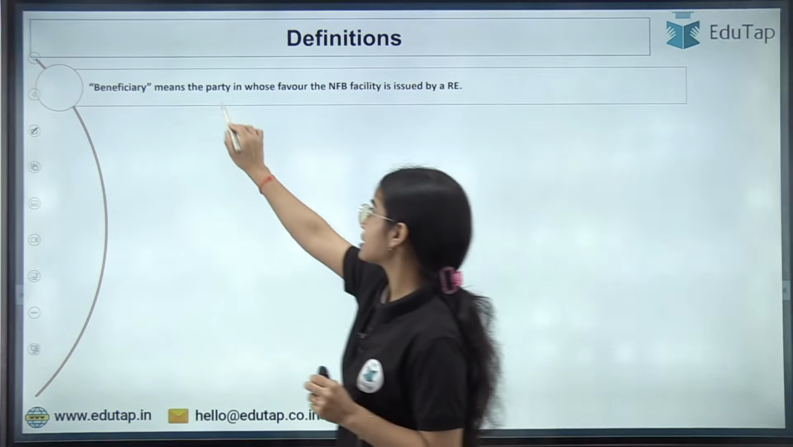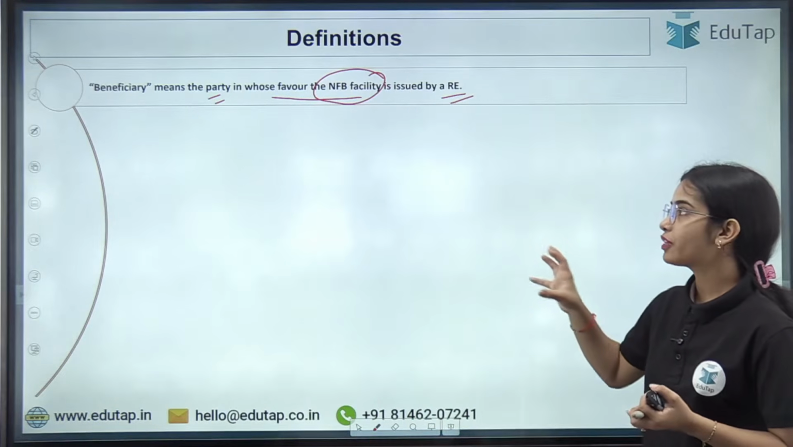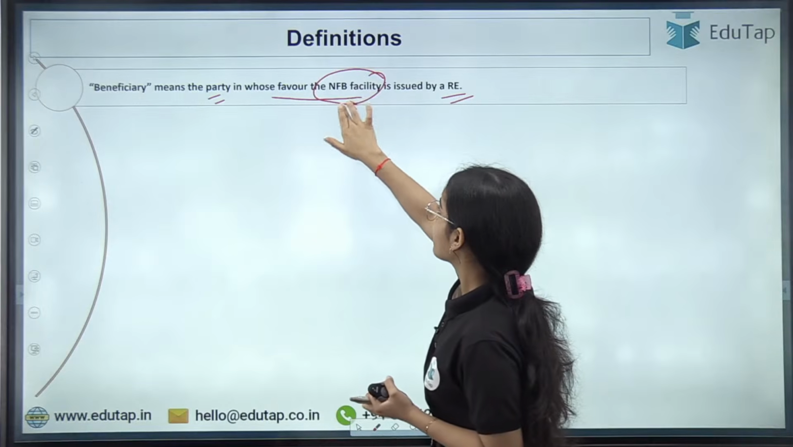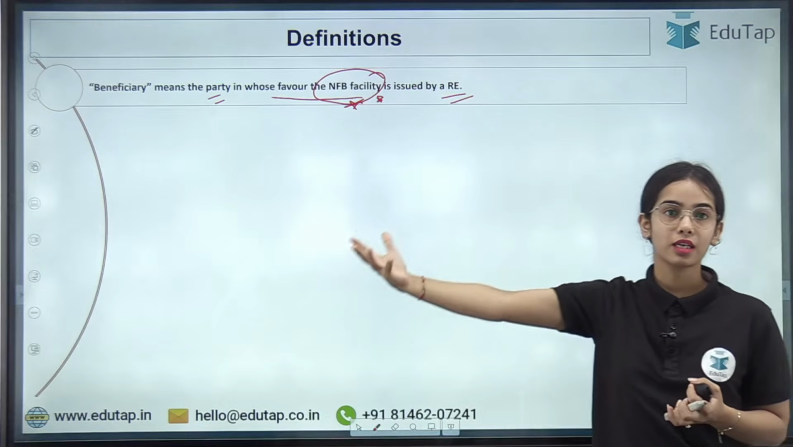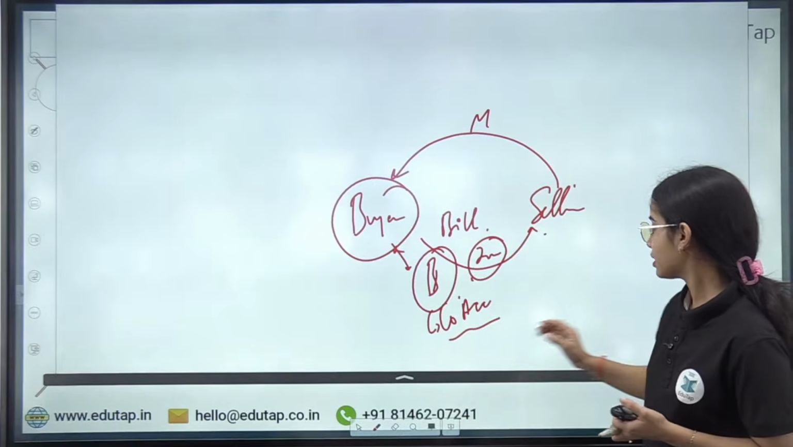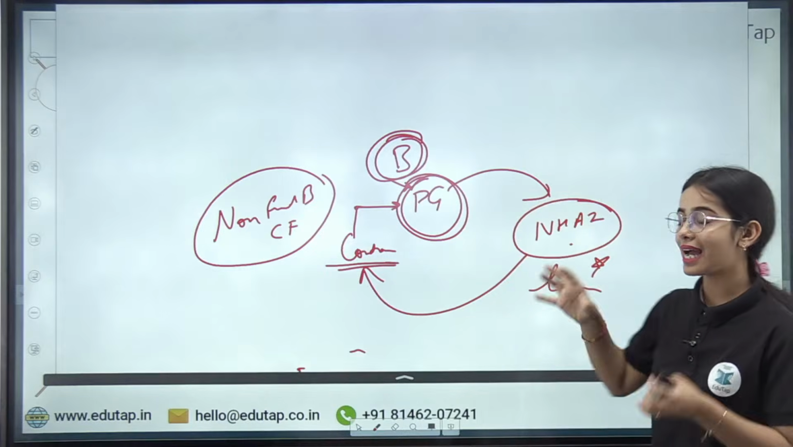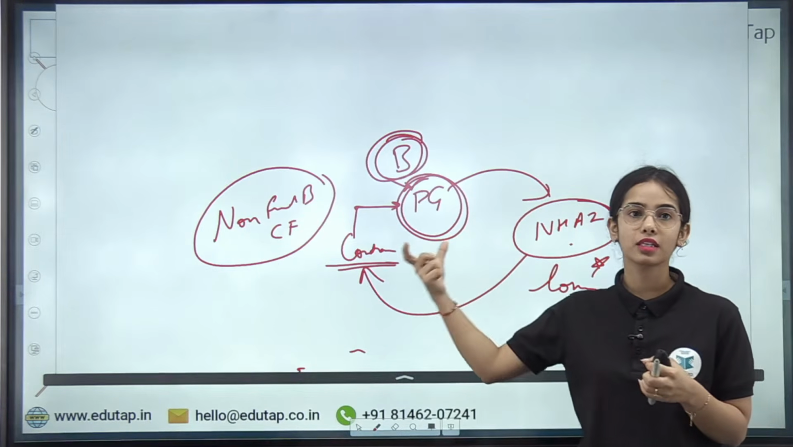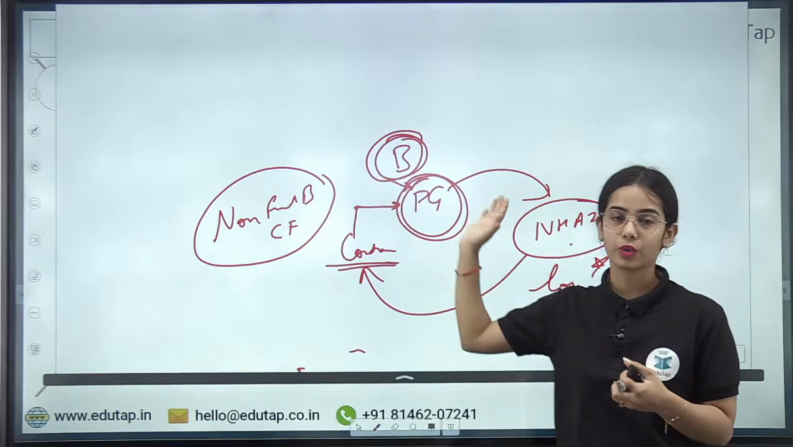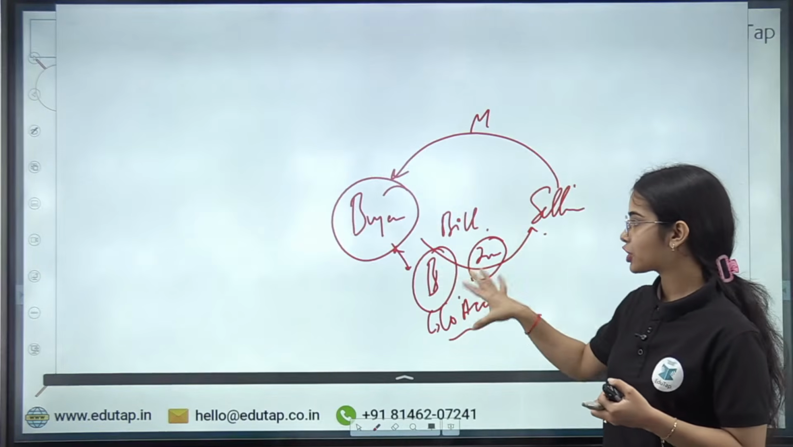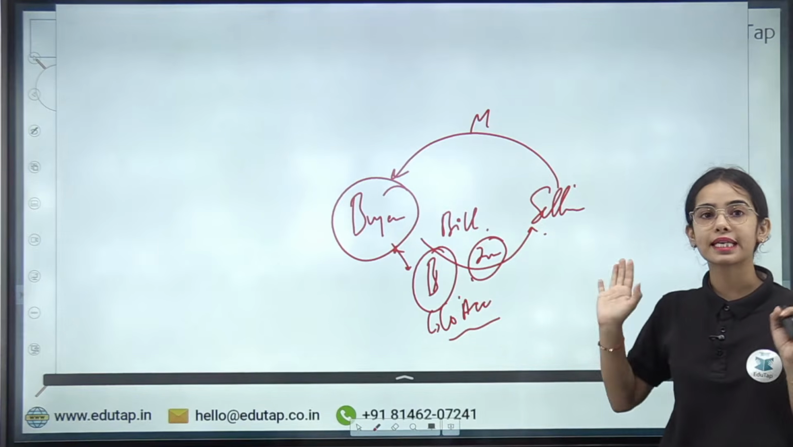First of all, the beneficiary means the party in whose favor the NFB facility is issued by the regulated entity. So that means the beneficiary will be the one that will get the money finally. Here you can see that the beneficiary is the National Highway Authority of India, because it has got the assurance that in case the contractor is not able to perform within the given time limit, the losses will be covered by the bank. In the case of the bill of exchange, the bank has co-accepted the bill, so the seller has got the security that the seller will get the money.